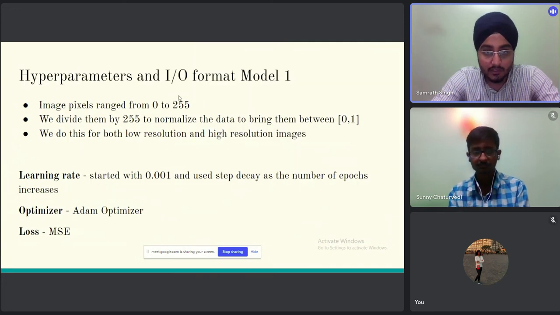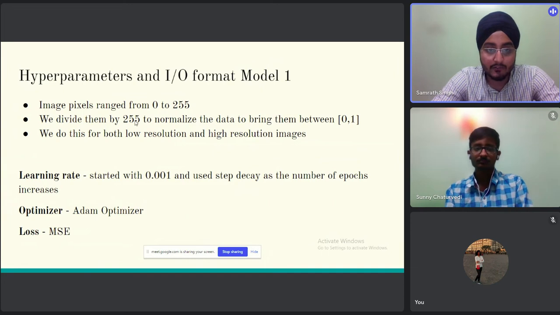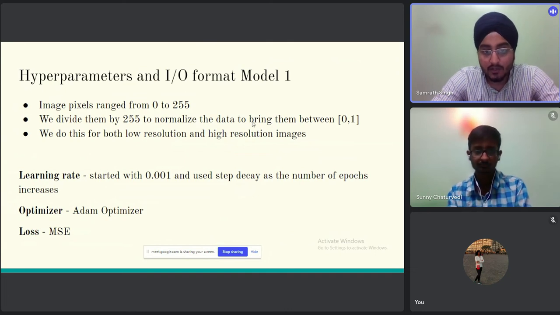Now the hyperparameters and the input-output format for model 1. The images that we have used, low resolution and high resolution, contain pixels, and pixels usually range from 0 to 255, so we have to normalize this data. We divide the whole array by 255 so that the whole data is between 0 and 1. The learning rate is initially set to 0.01, and we have used step decay as the number of epochs increases. The optimizer we use for this is the Adam optimizer, and we have used mean square error as the loss metric.